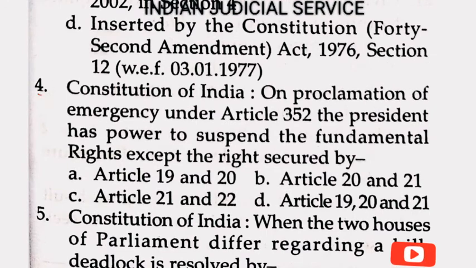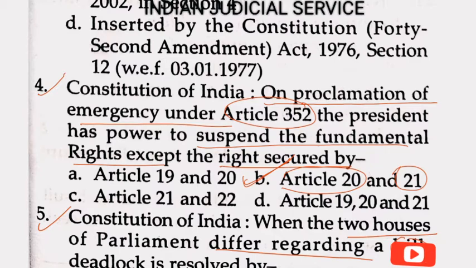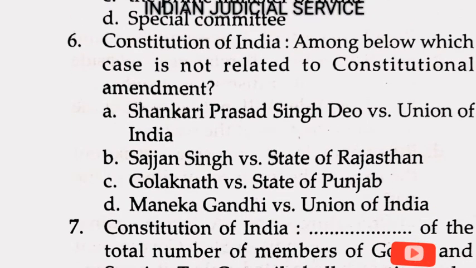Now question number 4. The Constitution of India, on proclamation of emergency under Article 352, the President has power to suspend the fundamental rights except a right secured by Article 20-21. So answer here option B. Now question number 5. The Constitution of India, when two houses of parliament differ regarding a bill and deadlock is resolved by, so deadlock is resolved by the joint sitting of two houses. Answer here option A.